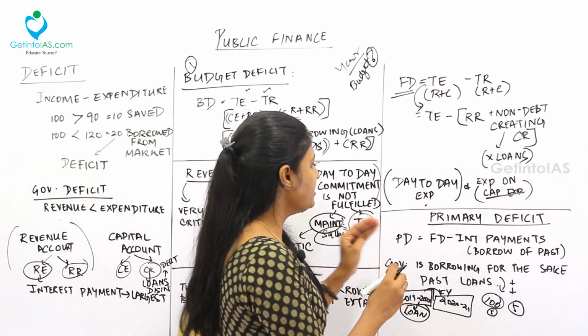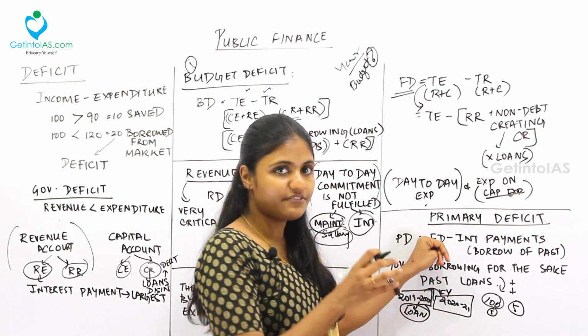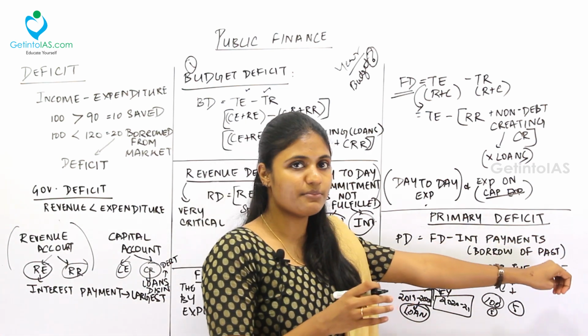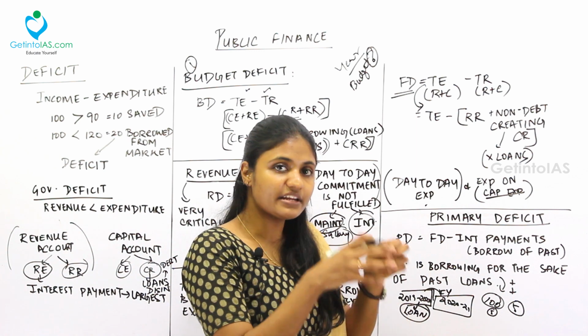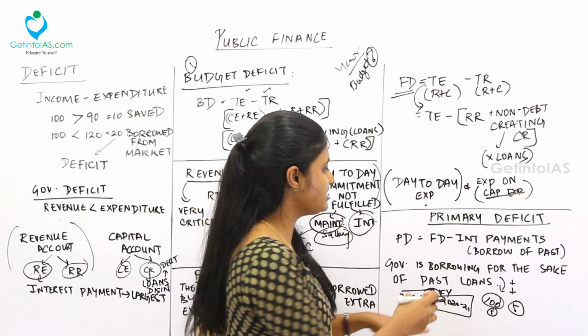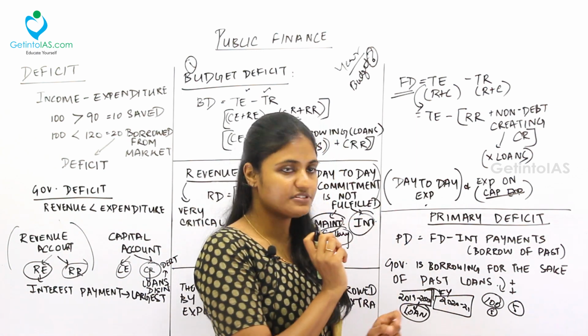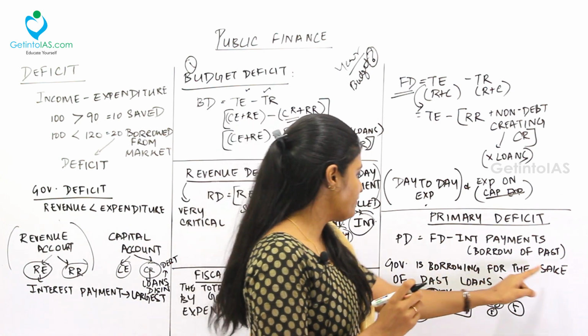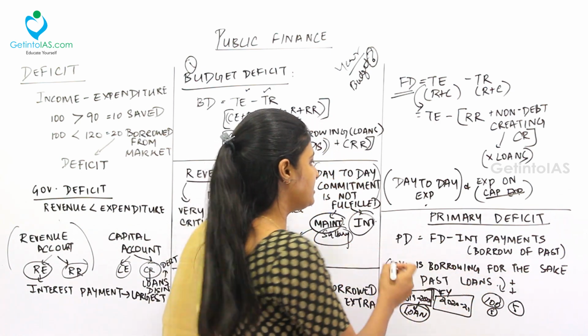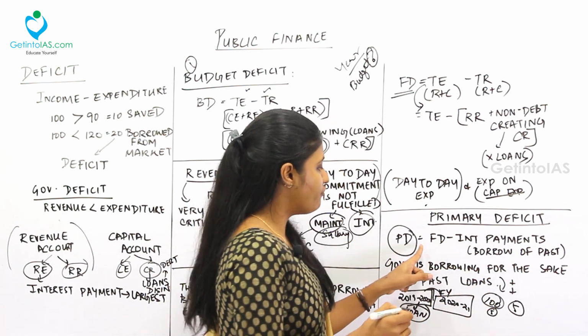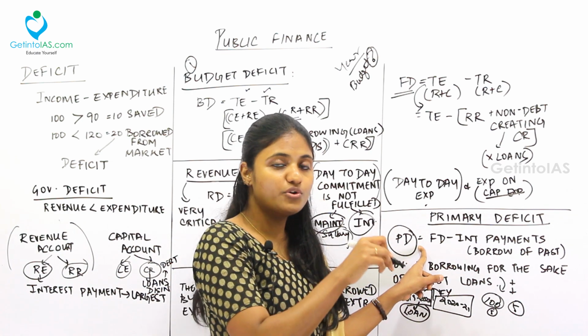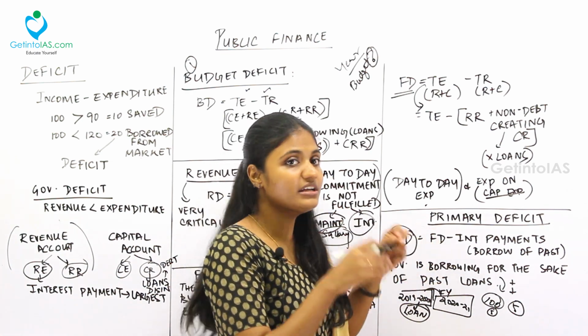I think you got the point. The primary deficit is the fiscal deficit minus the interest payments. What is actually the real primary deficit of this year is calculated using the primary deficit. Fine. So, the government is borrowing for the sake of the past loan. So, what is the definition of primary deficit is? For paying the past loans interest, the government is borrowing this year.